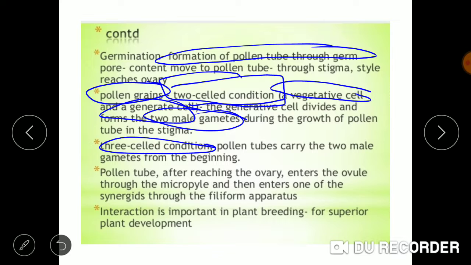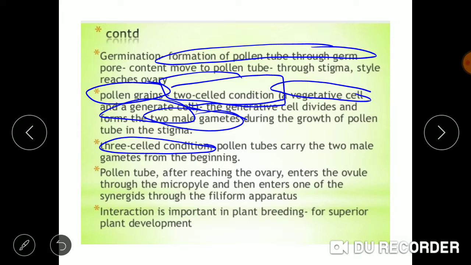The generative cell has already divided into two male gametes, and these male gametes are transferred through the pollen tube to the embryo sac. This is a three-celled condition. The pollen grain contains three cells: a vegetative cell and the two male gametes.